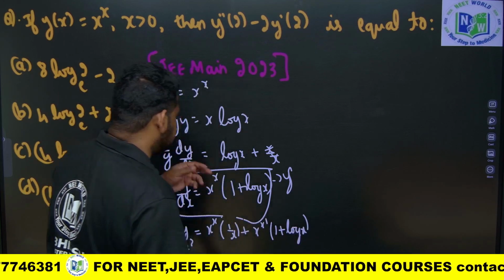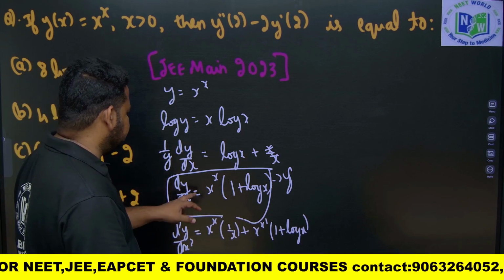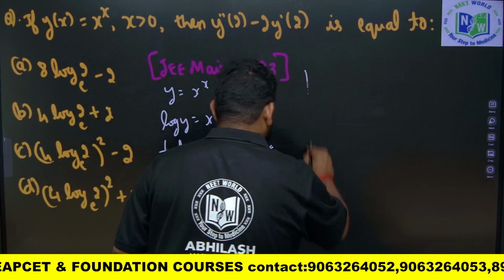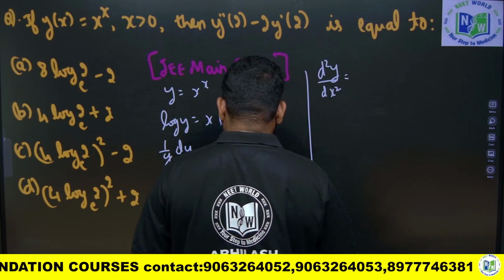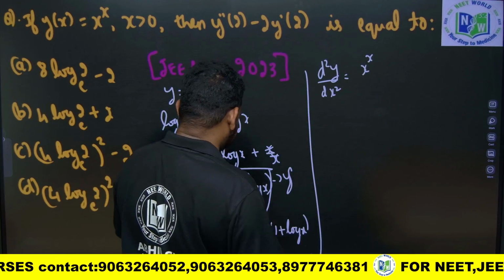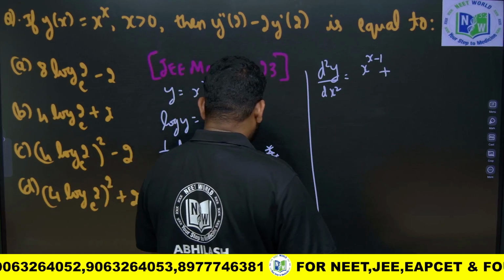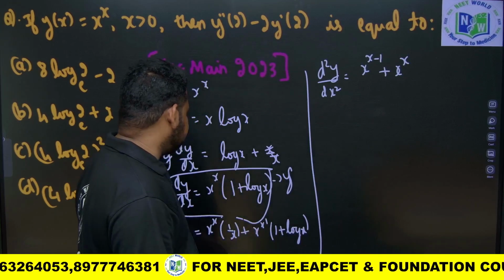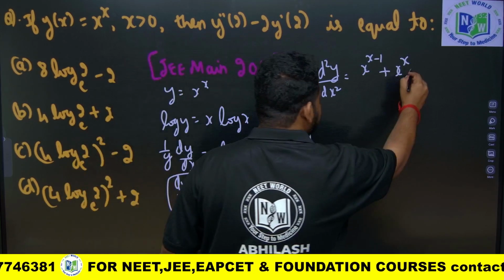X power x dash is nothing but y dash, which is x power x into 1 plus log x. So d square y by dx square equals x power x, and if I bring this x up, this will become x power x minus 1, plus x power x into 1 plus log x into 1 plus log x, which is 1 plus log x whole square.